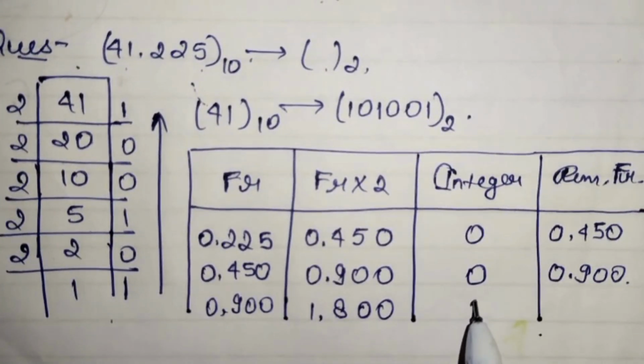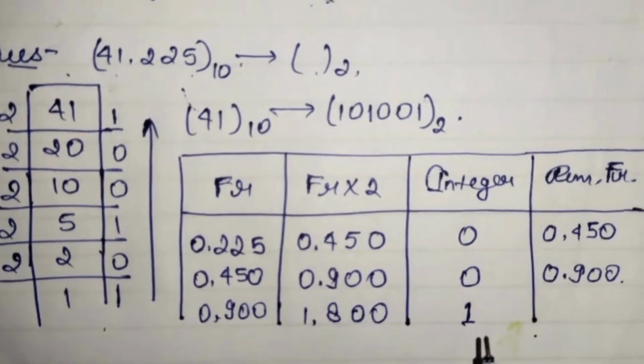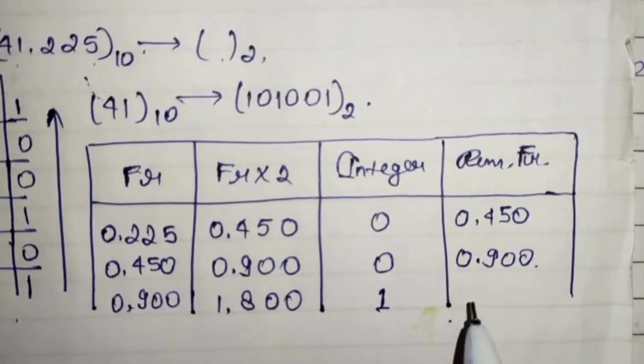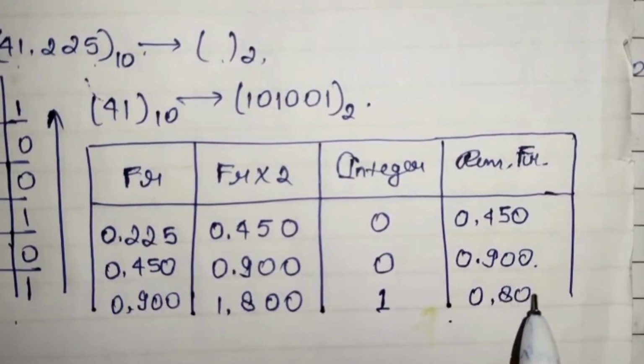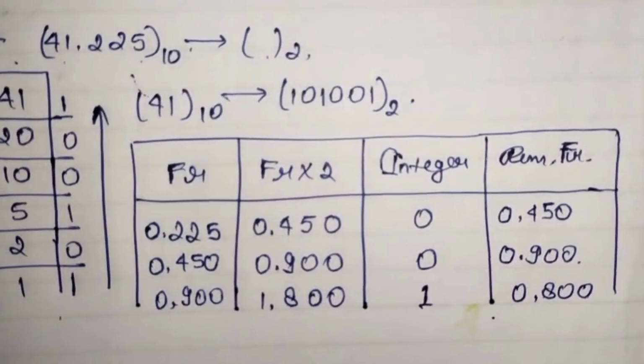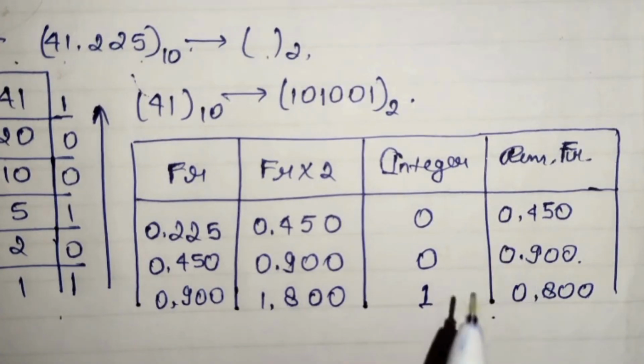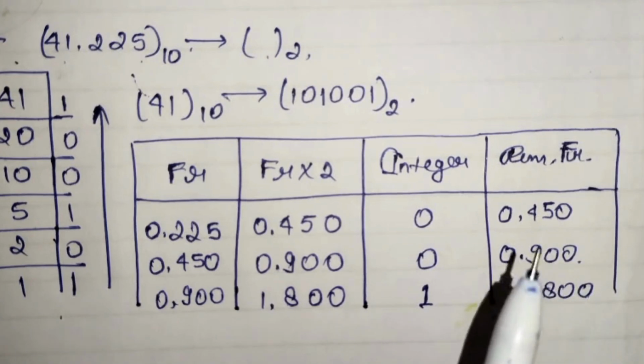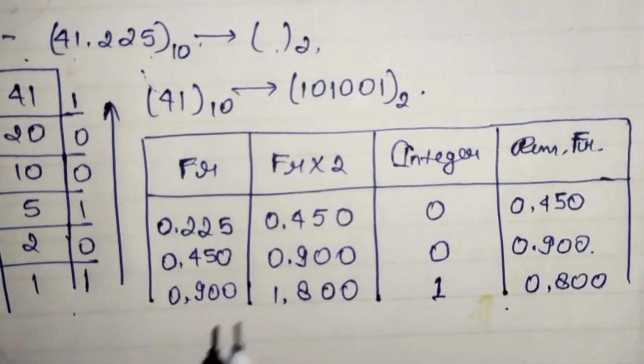Here 1 is the integer, and 0.800 will be the fraction. If your fraction matches in later steps, then at that time you can pause the process. Okay, so let's begin again.